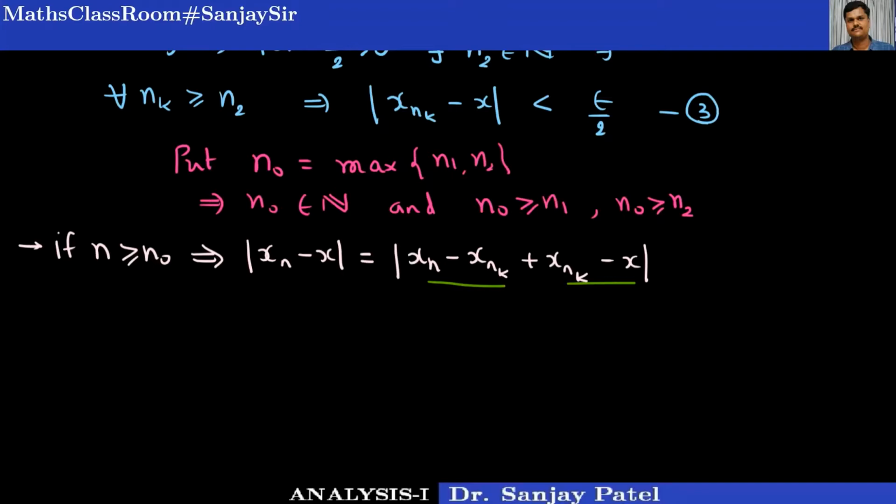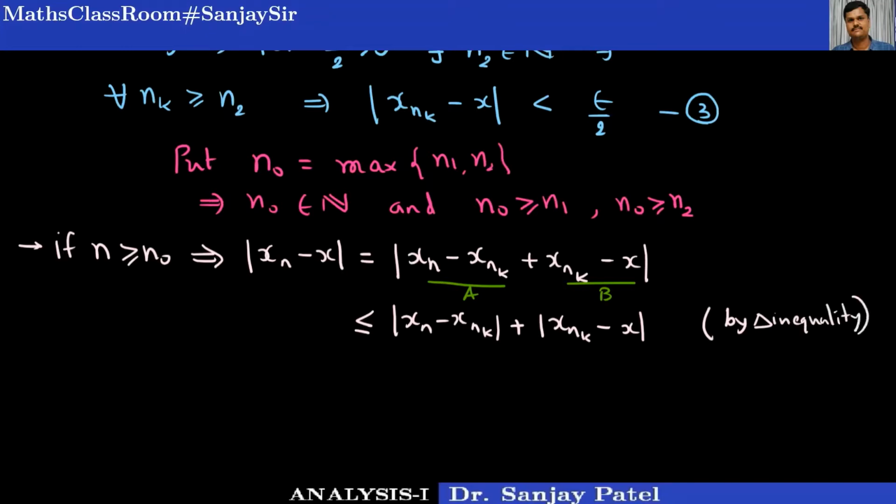Now we have something like mod of a plus b, and it is always less than or equal to mod a plus mod b. So I can write that this is less than or equal to mod of xn minus xnk, where xnk is some particular term of the subsequence, plus mod of xnk minus x. Remember this. Here we have used the triangle inequality.